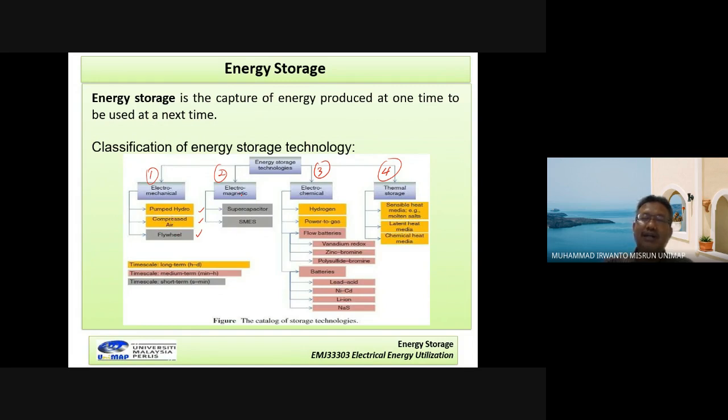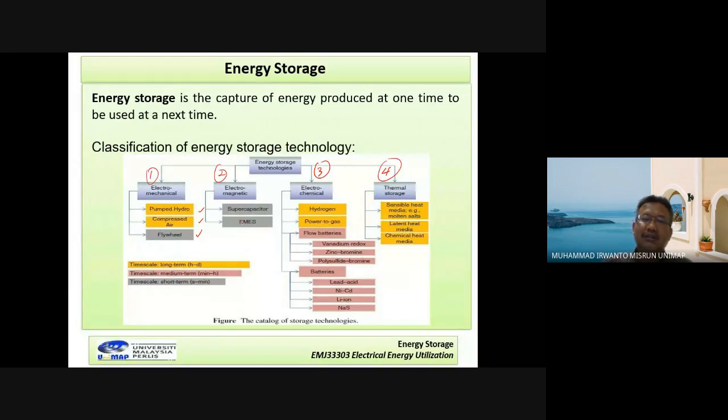And then electromagnetic. In here, the device operates based on magnetic principles, electro and magnetic. The devices are the supercapacitor, the first, and superconducting magnetic energy storage.